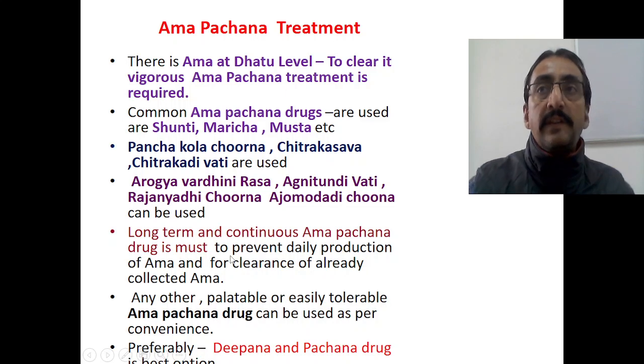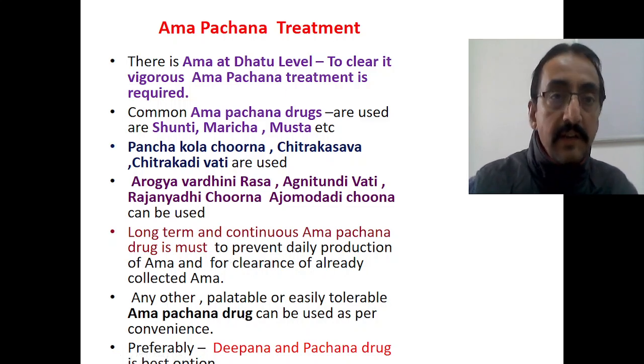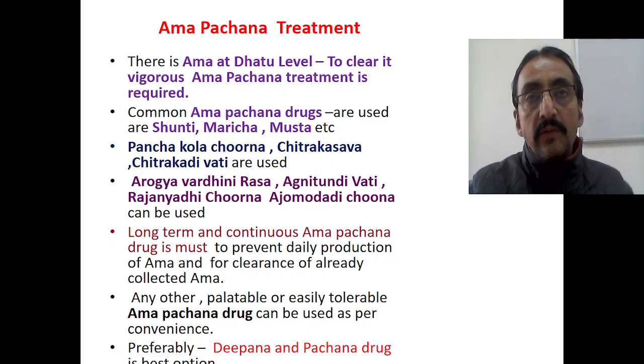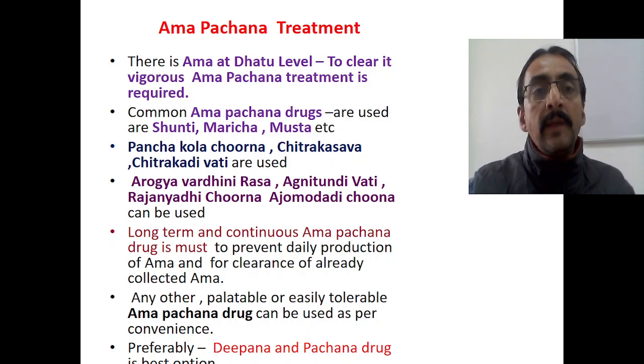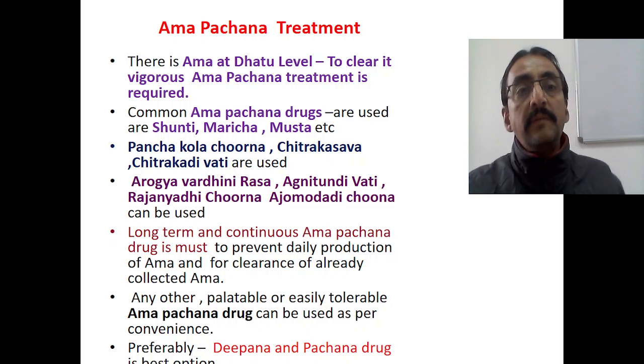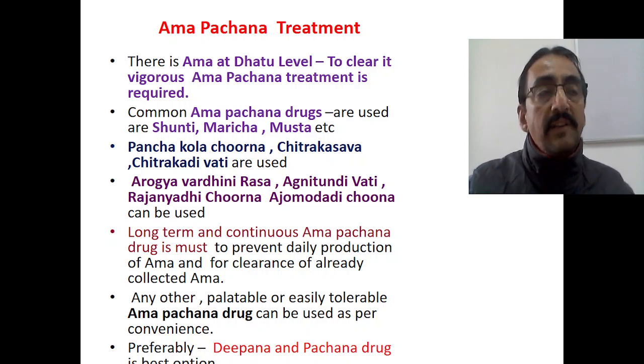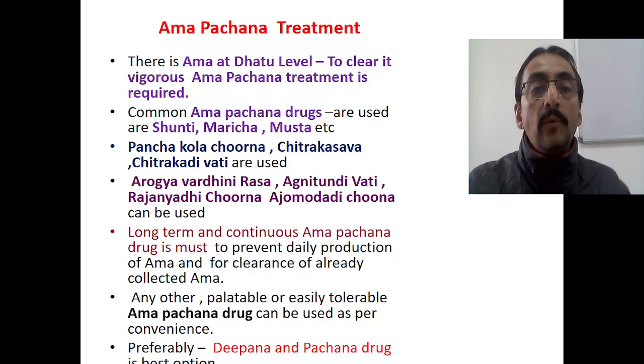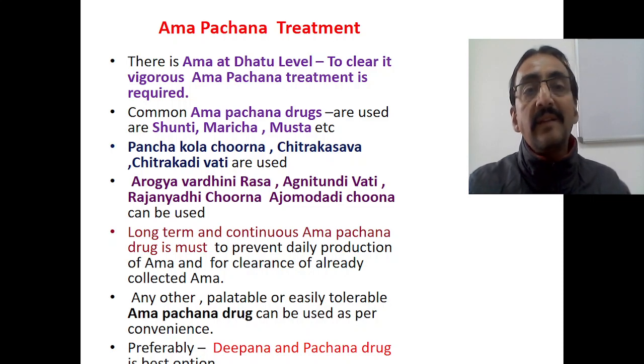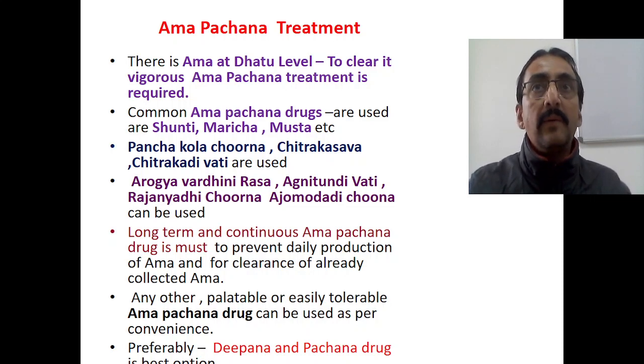Now, the first line of treatment is Amapachana treatment. We know the role of Ama in the manifestation of nephrotic syndrome. Therefore, always the first line of treatment is Amapachana. Ama which is present at the Dhatu level should be cleared. To clear it, we have to go for vigorous Amapachana treatment daily. Daily Ama will be formed and daily that Ama should be cleared. That should be vigorously done.